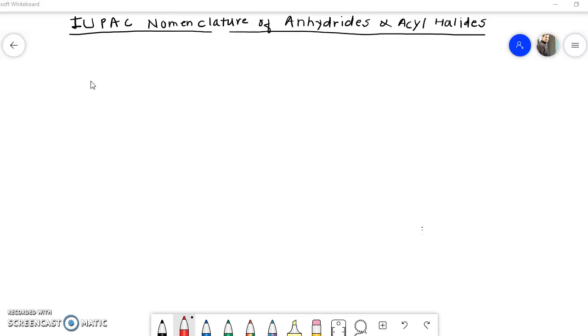We know that anhydrides are molecules which have the general formula RC=O-O-C=O-R dash. These two R groups may be the same, R equal to R dash, or they may be different. Now, how these anhydrides are formed, that we have to see first. Only then will you understand their IUPAC nomenclature.